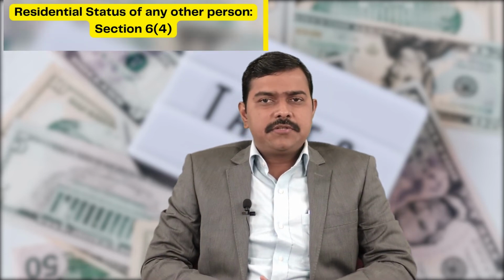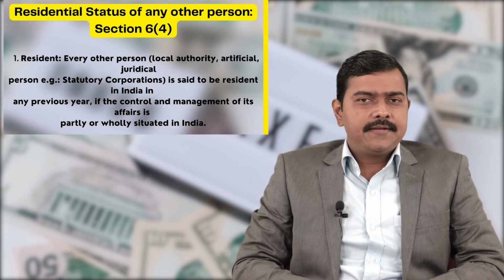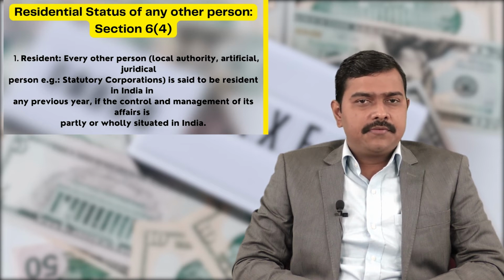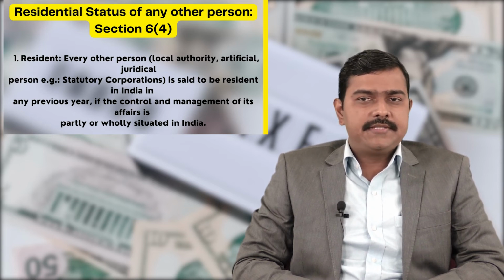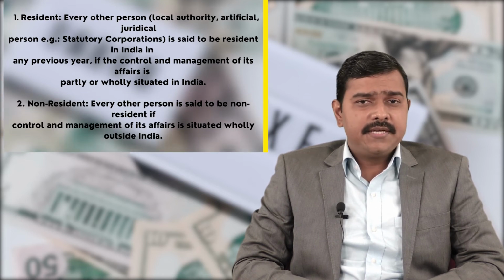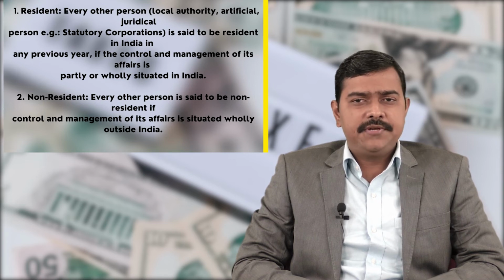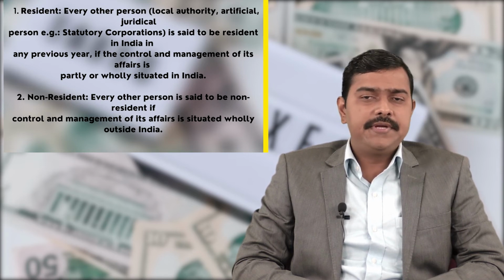Now, residential status of any other person is defined under section 6, subsection 4. Every other person, local authority, artificial juridical person, for example, statutory corporation, is said to be resident in India in any previous year if the control and management of its affairs is partly or wholly situated in India. It shall be non-resident if control and management of its affairs is situated wholly outside India. So these were the residential status of different persons.